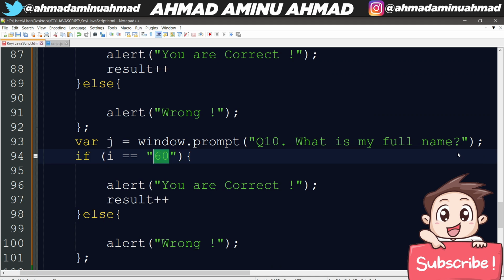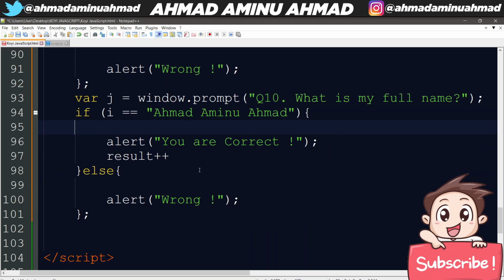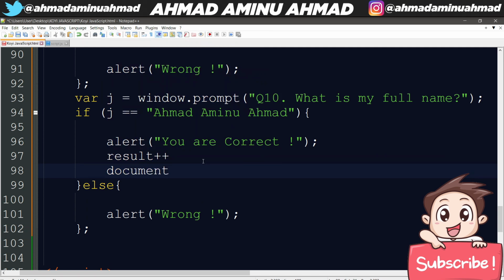So you create your own question. I don't care whatever you are creating. You too, you put your name. So for this question 10, since question 10 is the last question, we want something here. Let me just put J here. So when we are done with question 10, we want it to show us some things. After question 10 says you are right, then it can increment the result by 1. We want it to show us the total result.